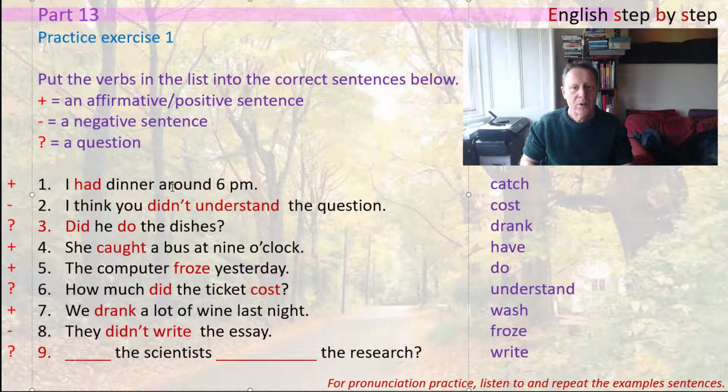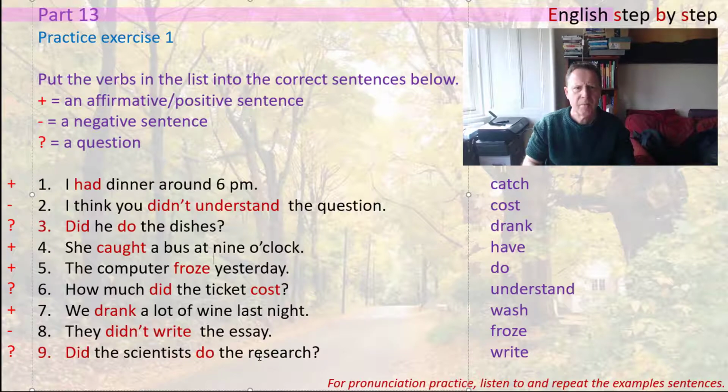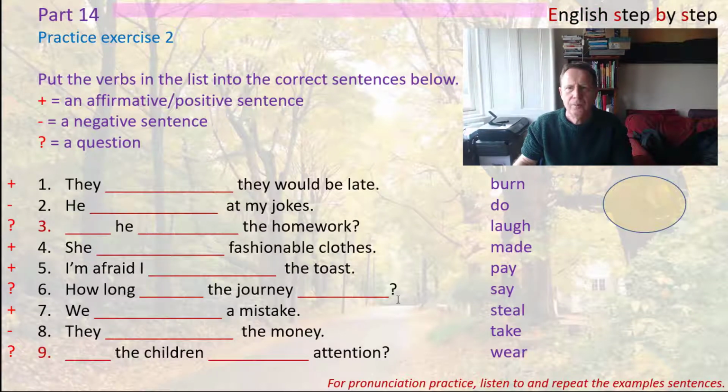Now the next one is a question, so it's did the scientists, and then we have actually, I say there's only one verb you can use here, because if you talk about research, you have to use the verb do. In other words, did the scientists, and in this case it should be do the research, which means that number 3 is wrong, so we have to change that, and the only verb left is wash. Did he wash the dishes? So there you have all the answers to exercise 1. Now let's move on to exercise 2.